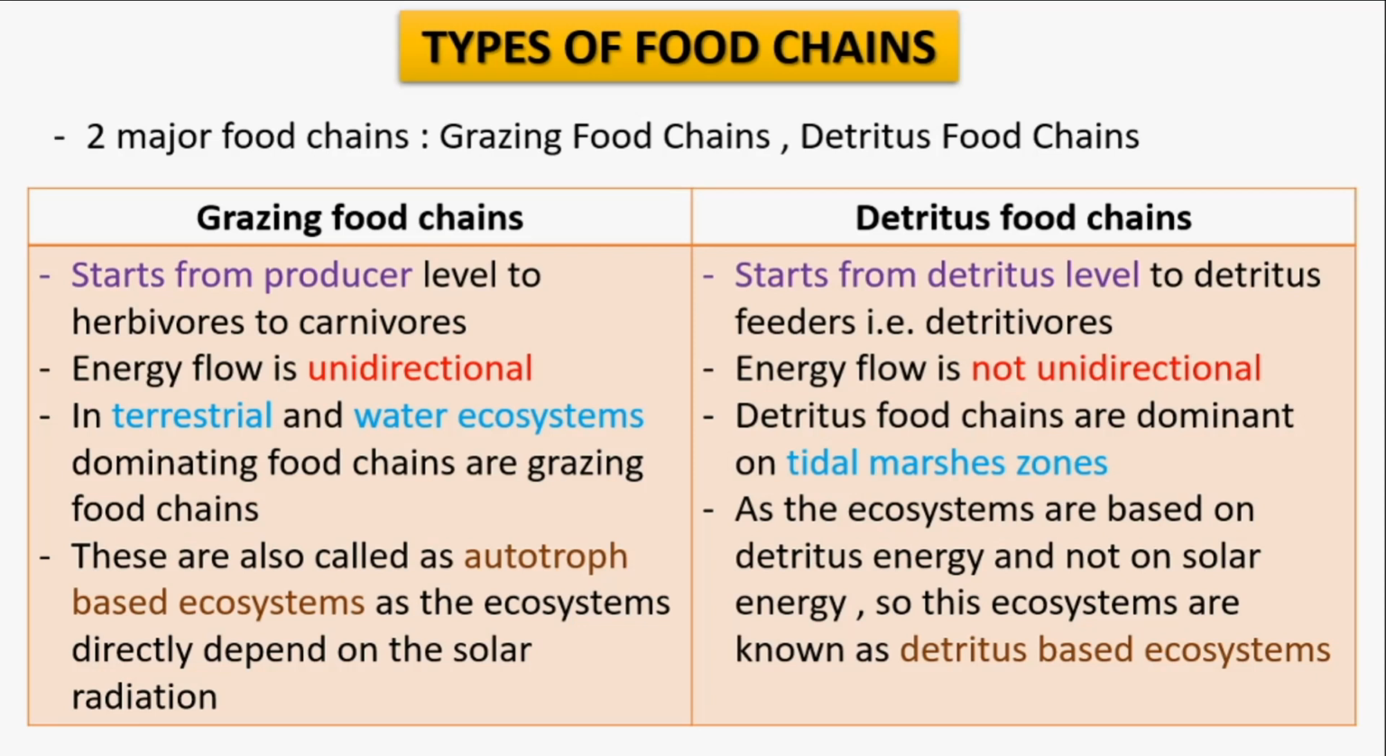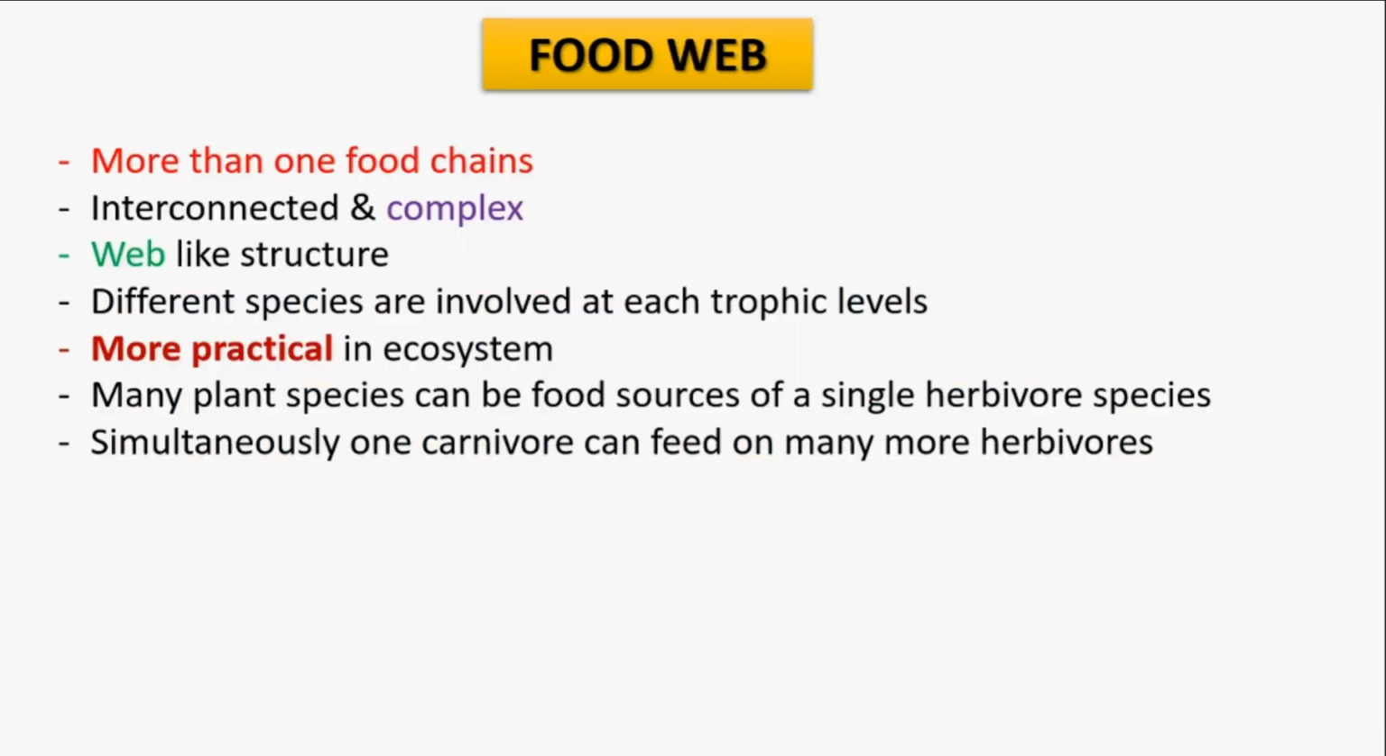But the detritus food chain starts from the detritus level, so this kind of food chain is also called a detritus based ecosystem, and the energy flow is not unidirectional in this kind of food chain. This kind of food chain we can find in tidal marsh zones.